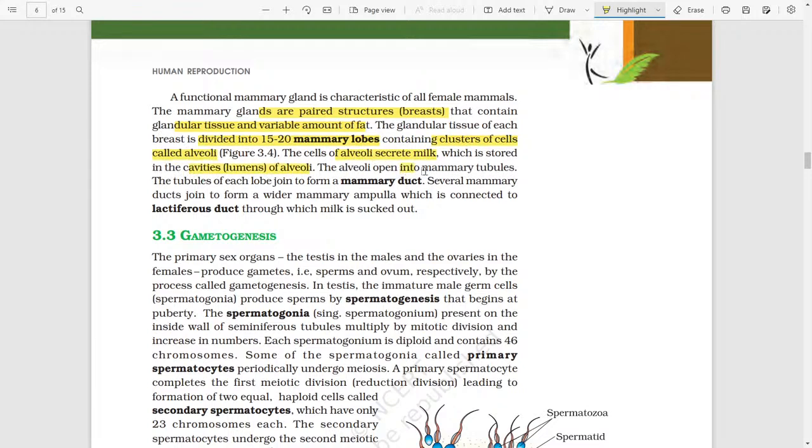Alveoli open into mammary tubules. The tubules of each lobe join to form a mammary duct. Several mammary ducts join to form a wider mammary ampulla, which is connected to lactiferous ducts, through which milk is sucked out.